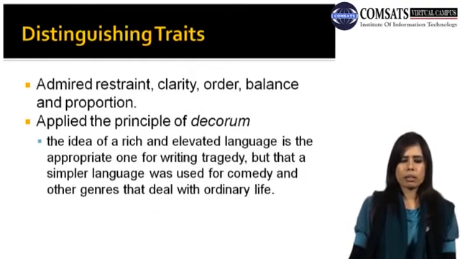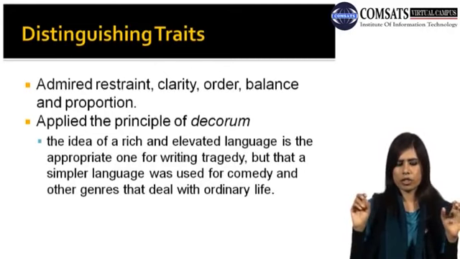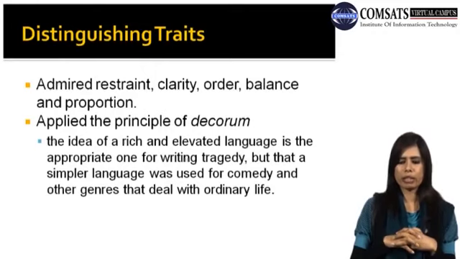Distinguishing traits: admired restraint, clarity, order, balance, and proportion. So basically these are some of the characteristics of later 17th century literature. Apply the principles of decorum. Basically decorum is the idea that a rich and elevated language is the appropriate one for writing tragedy, but that a simpler language was used for comedy and other genres that deal with ordinary life.